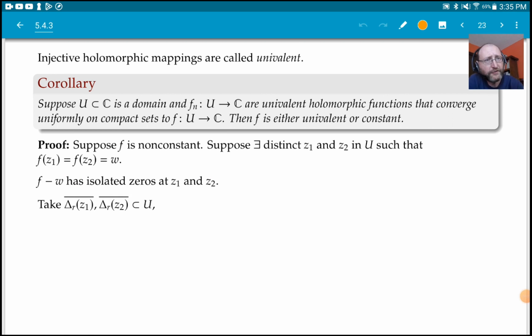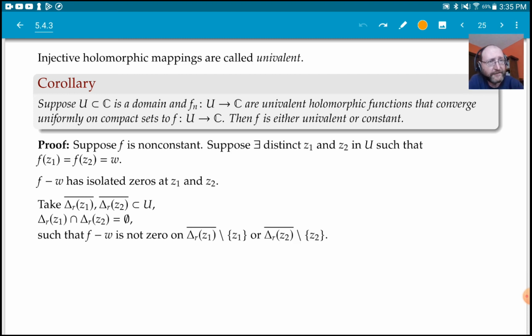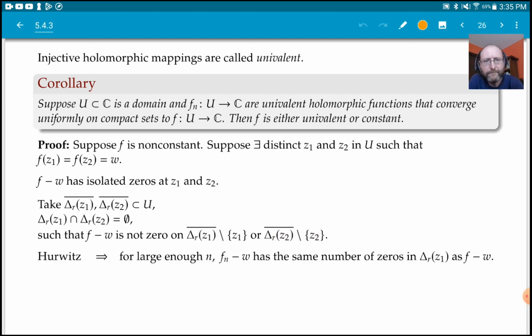So consider two small disks around z1 and z2, such that their closures are in U, particularly their boundaries are in U. Suppose that they're disjoint, and because f minus w has isolated zeros, we can assume that on the closure of the first disk minus z1, f minus w is not zero, and we can do the same thing for z2. Mainly, we're assuming that f minus w is not zero on the boundary. That's really what we care about.